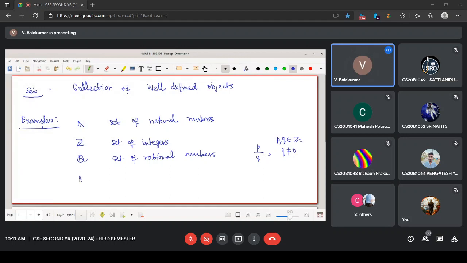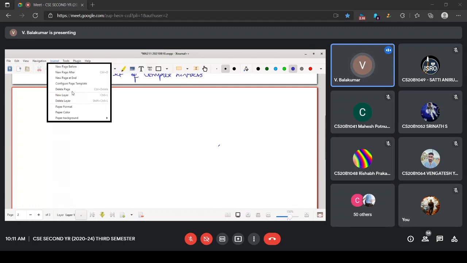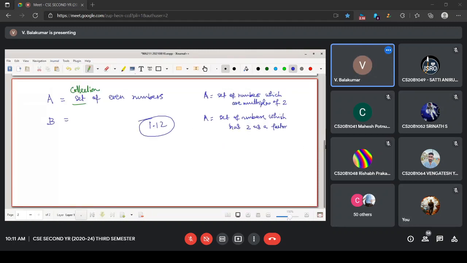And there is a further larger set of real numbers. This is what we use mostly. And this is the set of complex numbers. These are just based on the number system, okay? Or if you want to use a particular set, you can use many different writing styles.